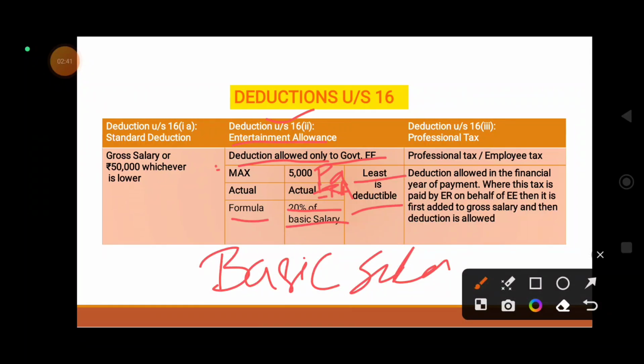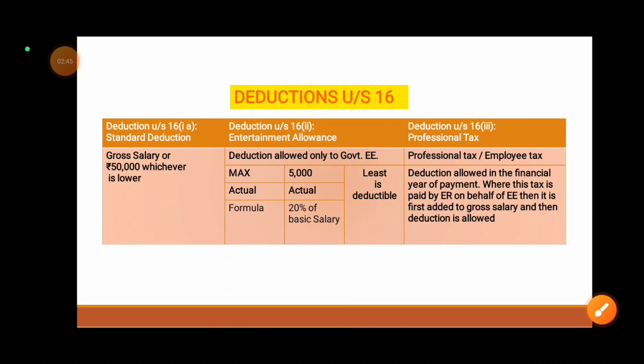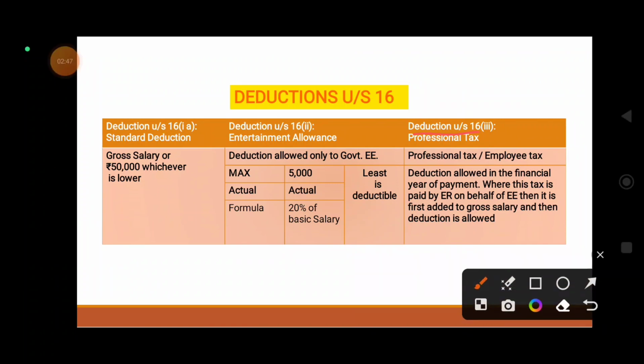So next, entertainment allowance is over. Deductions under section 16 subsection 3: professional tax, or employment tax as it is called.